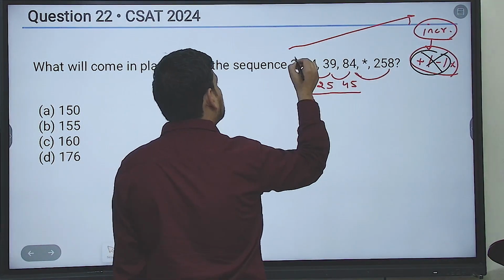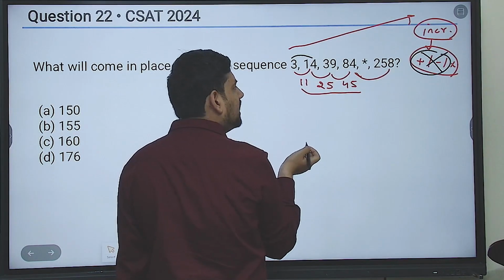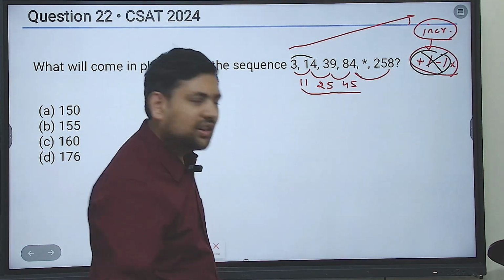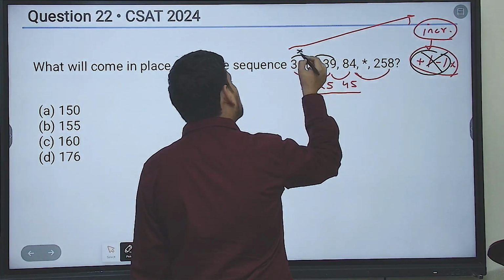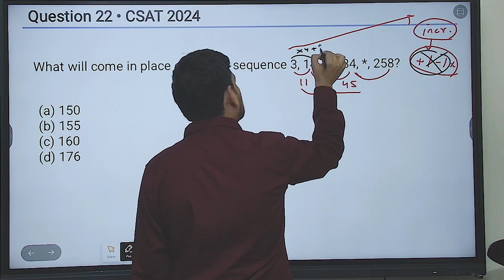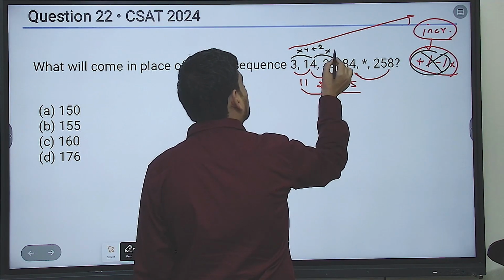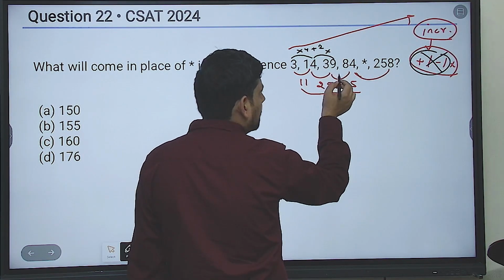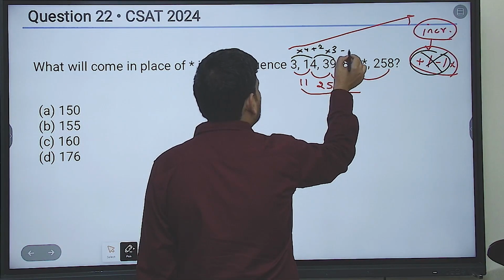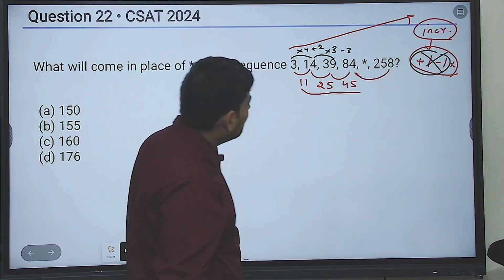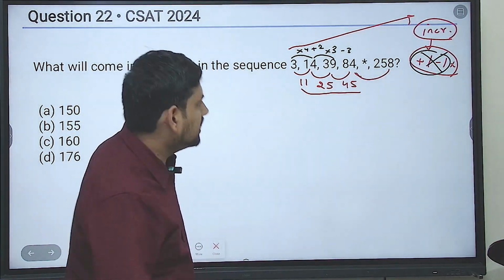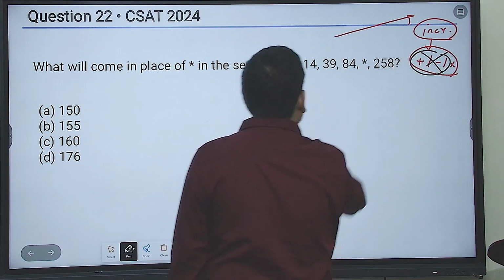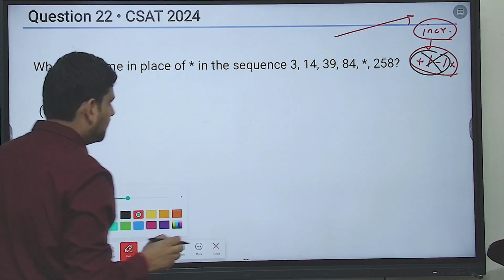Now let's think in terms of multiplication. From 3 to 14, can you multiply anything to get 14? 14, 39, is it making much sense? Let's say some plus is also there: 3 into 4 plus 2, or 14 into 3 minus 3, then something something. So no pattern is forming here with respect to multiplication also. Then the next thing, if both of these don't follow, you try the step form. So let's try the step form.